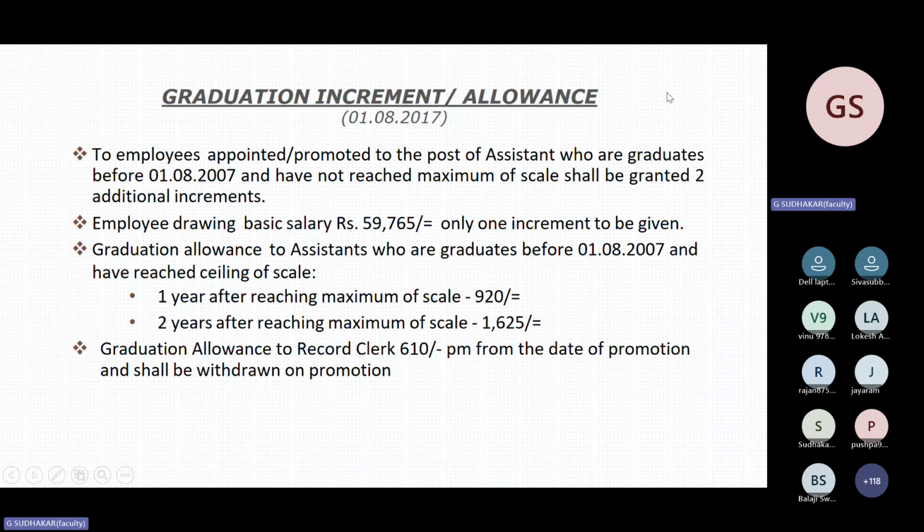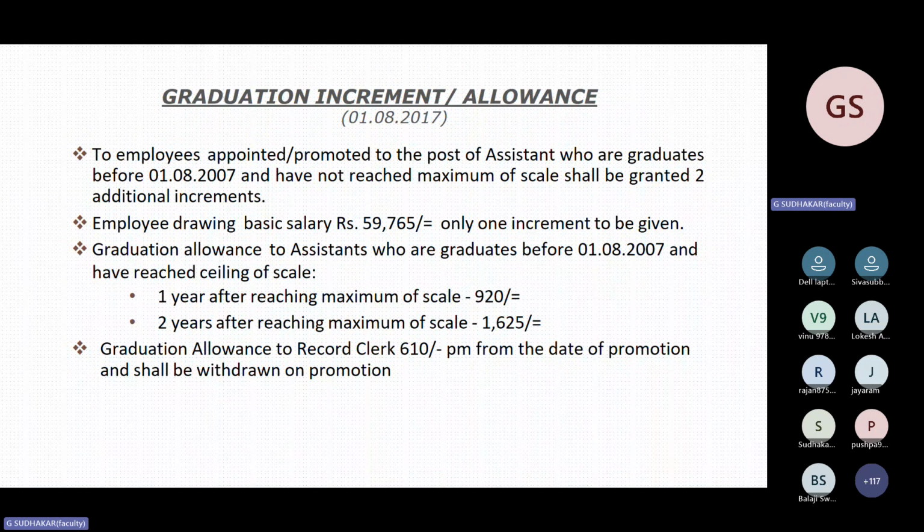Any doubt, please note it down, and I will give you time to ask your doubts so that you can clarify them. Graduation increment allowance: assistants who joined and, after getting graduation, will be given an increased amount of slab, that is a lump sum amount of 920 and 1625 for the first year and second year, and this will continue.